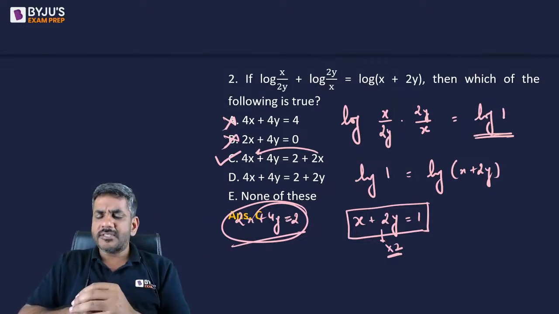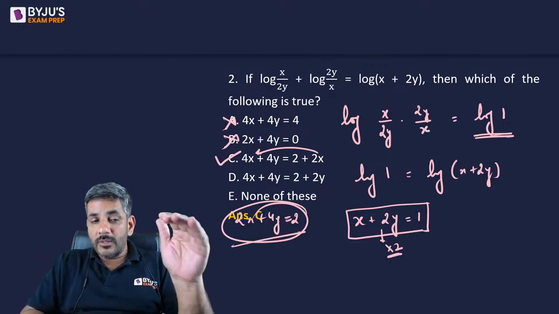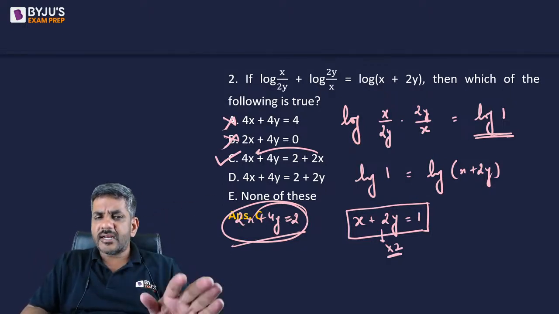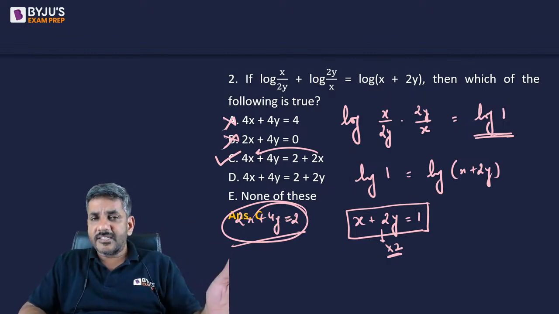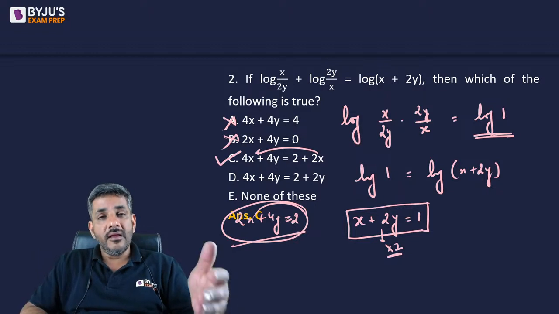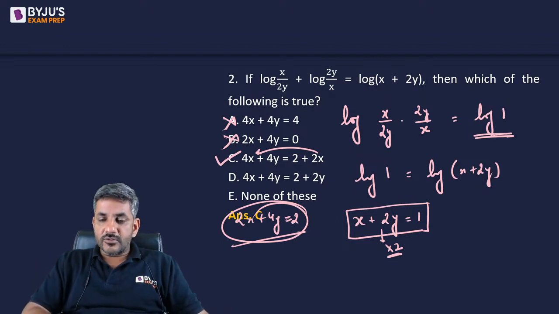यह बहुत common mistake होती है, बहुत लोगों की होती है. So please do not make such mistakes. Always look at the options. Is there any way that I can get x plus 2y is equal to 1 into any of these forms? Right? If it is there, then think for it, look for it. Otherwise you can move ahead and say none of these. But हाँ, ध्यान जरूर दीजिए ऐसे ऑप्शंस के केस में. So that was question number 2.